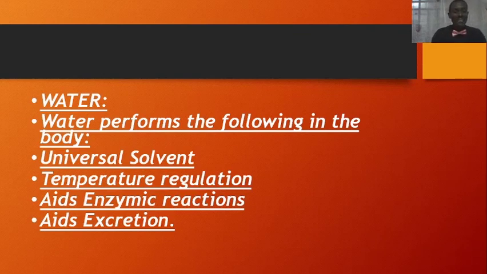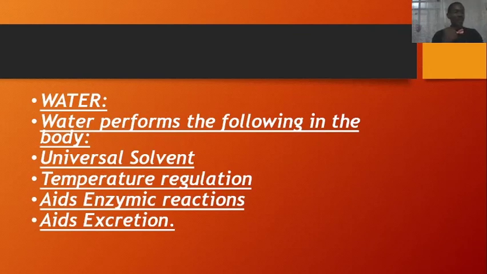The other one is it helps in enzymic reactions. Water provides the medium for enzymes to react. Because these enzymes, like we said, the number one function of water as a universal solvent, these enzymes need a solvent to work in. So water provides the basis. Why is it necessary for enzymic reaction? I want to tell you that in the human body, no reaction is able to take place, both in the brain and every other part of the body, without the presence of enzymes. And enzymes cannot work if the water to dissolve them is not there, together with the chemicals.